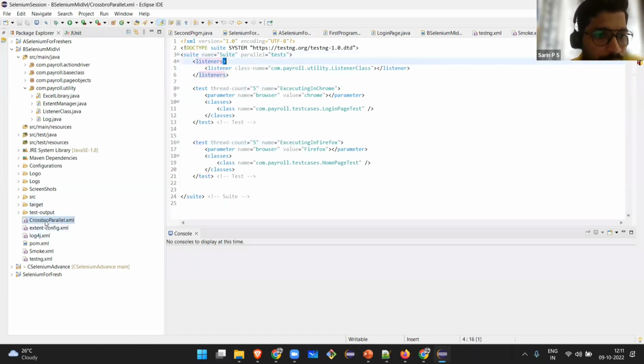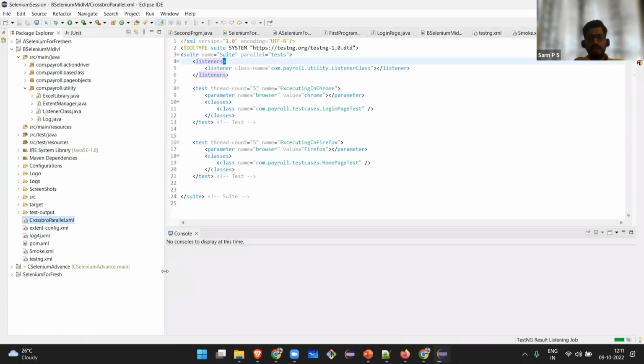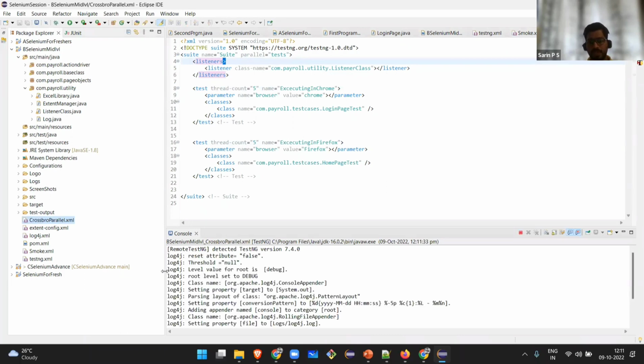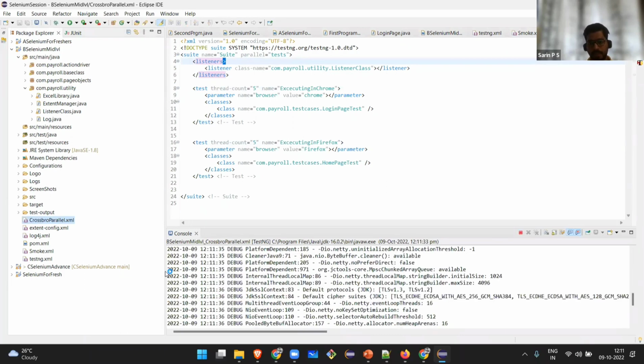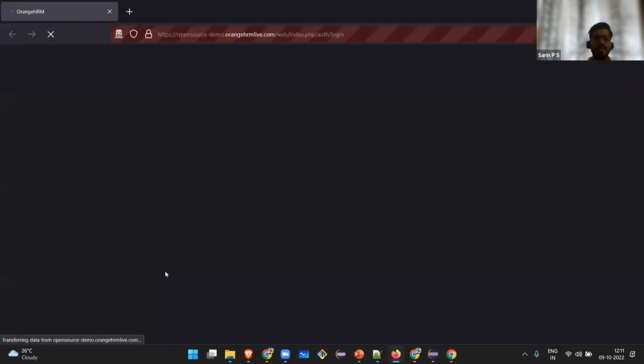Here I have named it as cross-browser.xml file, run as TestNG. What is happening here? See, 2 browsers will initiate at the same time. See at the taskbar, Chrome executed and also Firefox. So one test case will run in Chrome, another test case will get executed in Firefox. Meanwhile, you can save some time.